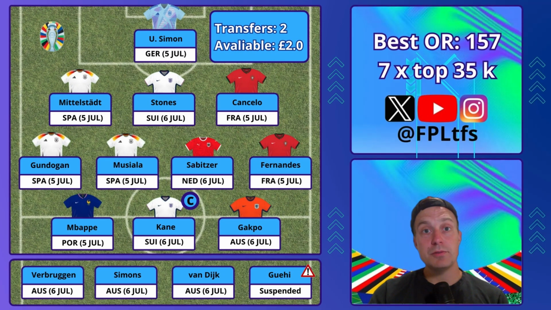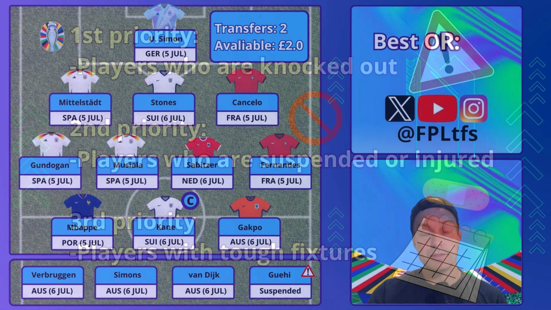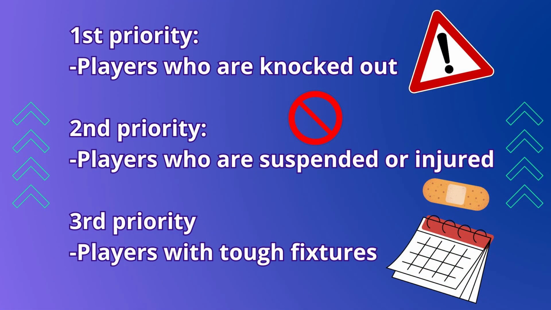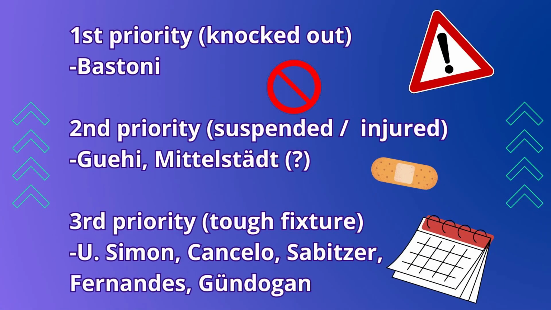So, as mentioned, I have 2 free transfers left. I'm not going to decide what to do before all matches are played, but possible options are definitely to sell Unai Simon. He will have a tough game against Germany. Not first priority because he can get a lot of save points as well. But as mentioned, Mittelstadt, if he's rumored not to play. Cancelo, really expensive, tough fixture.